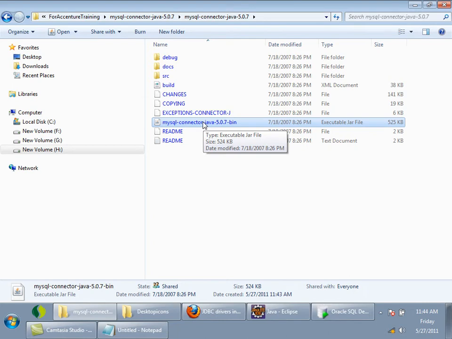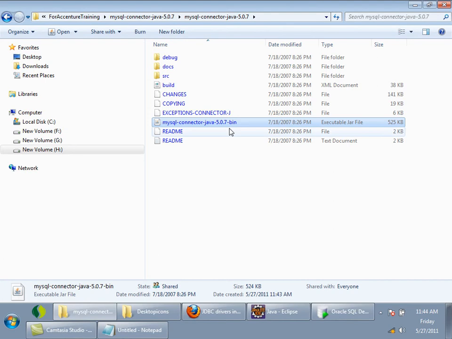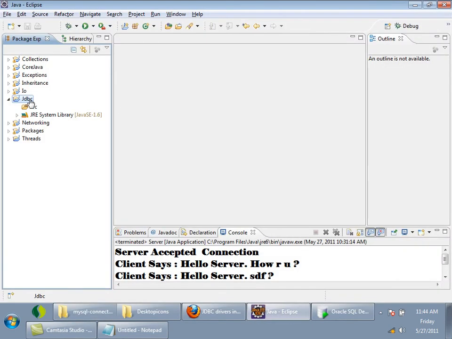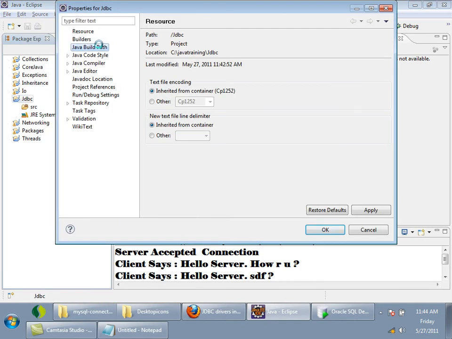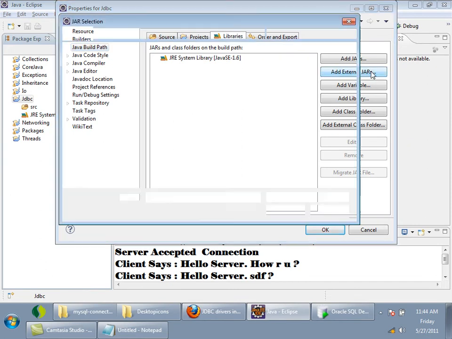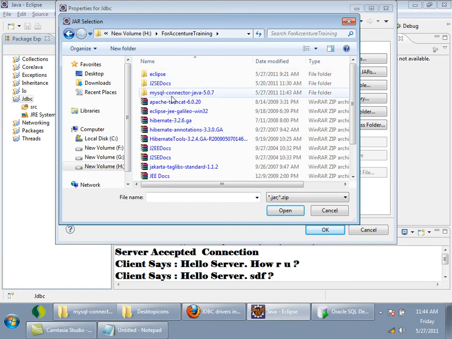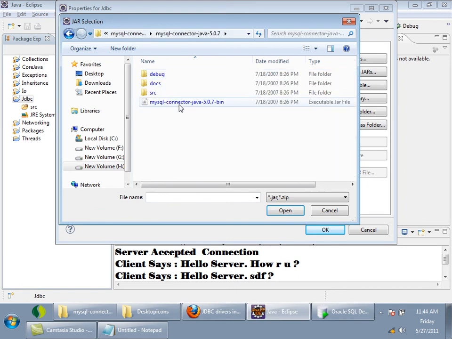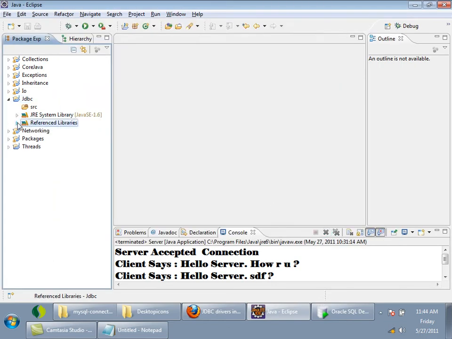Now first let me show you how to add this jar into the class path. You know it? Right click on the project, properties, build path, libraries, add external jar, select that jar. Selecting that jar, it will be added to the class path. You should be able to see the referenced jars here. It means now this jar is present inside the class path.